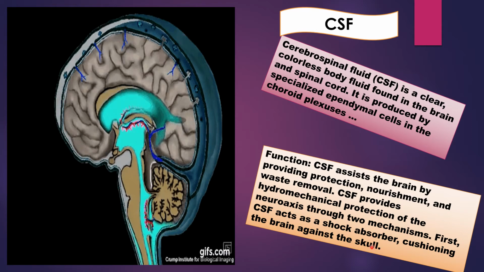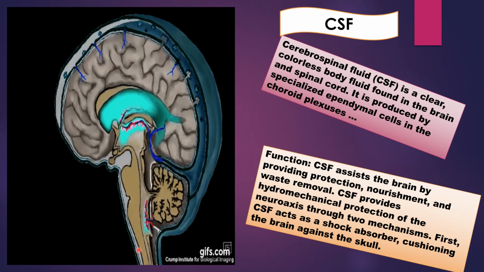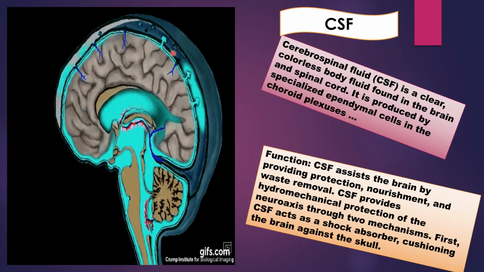Now see the flow of CSF, this green color portion, from spinal cord or brainstem through brain. Hope so you have understood. This is the way. Follow me, you will understand. Started from here. Next it is coming like this. And then it is spreading out in this way and that way. Like this through the brain, throughout the brain.